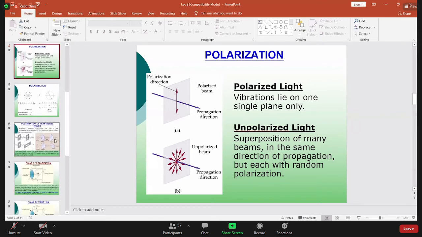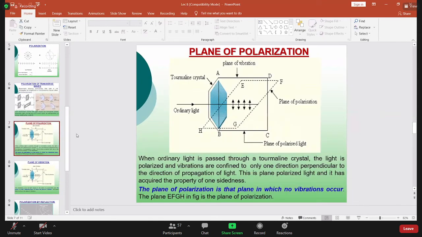Next I will discuss plane of polarization and plane of vibration. This is the crystal, the blue one. You can see the blue one is the tourmaline crystal. In case of tourmaline crystal, this is the ordinary light. The characteristic of this type of crystal is that when a light wave is passed through the crystal, only the part parallel with the principal axis of the crystal passes through. This is the principal axis. So only the parallel part will pass through the crystal.